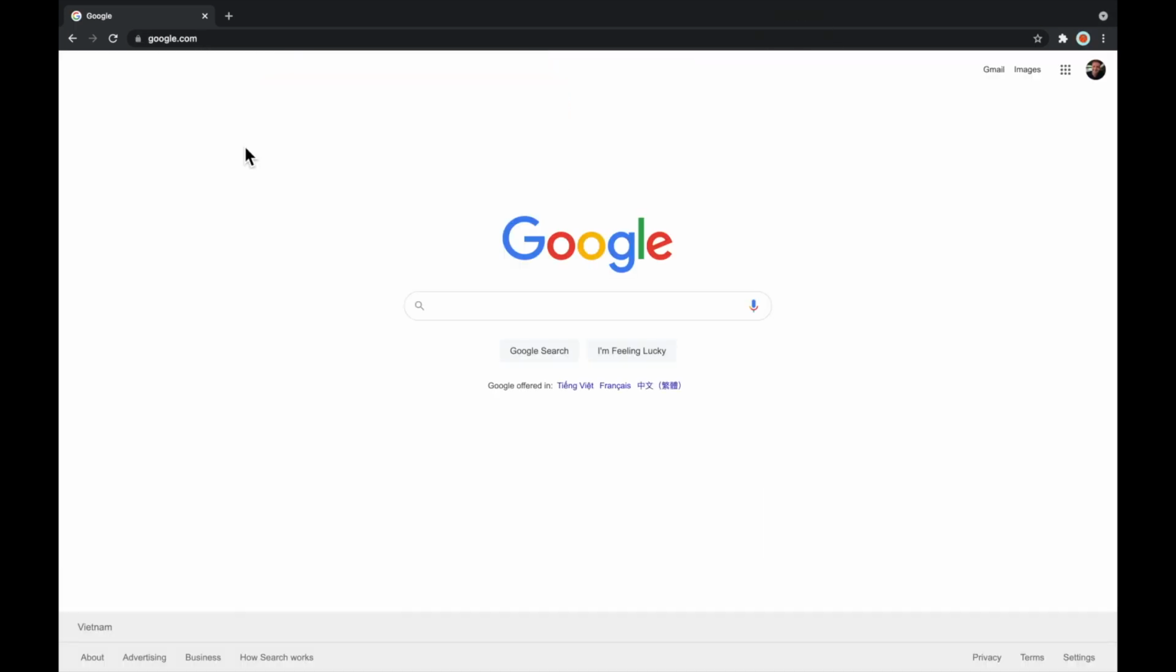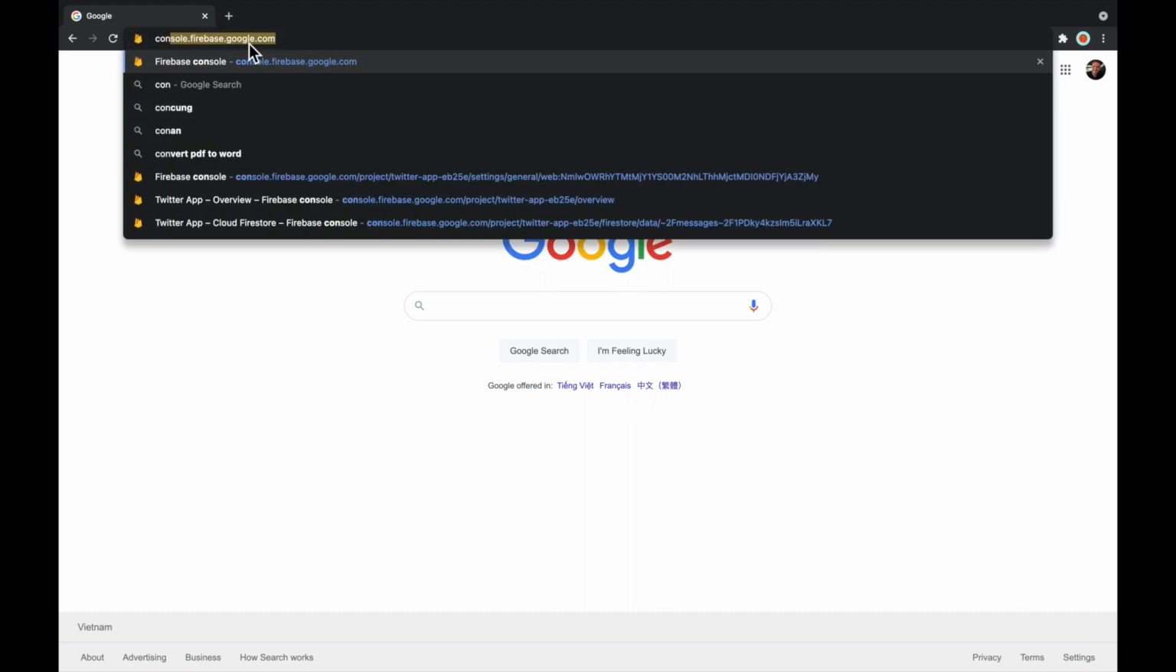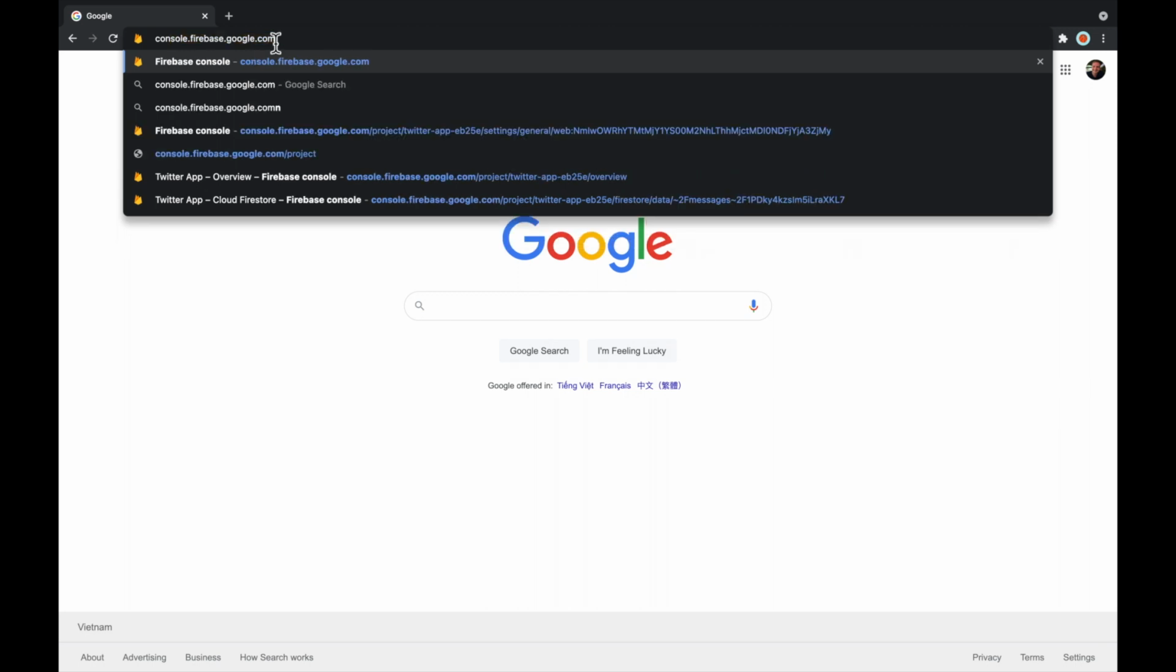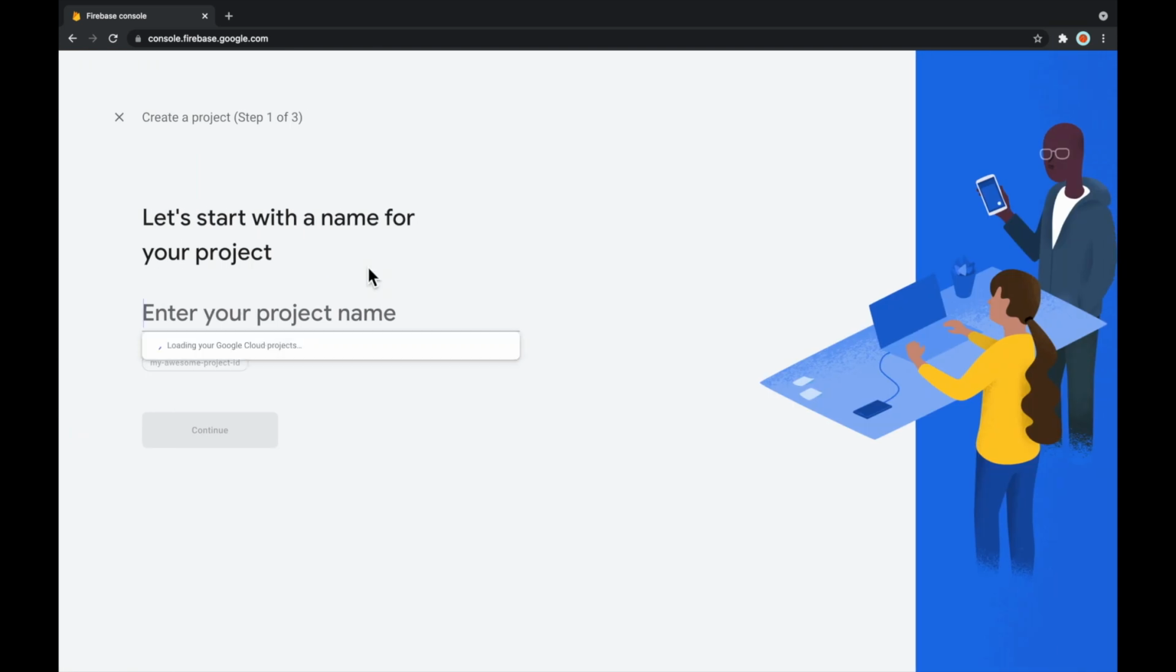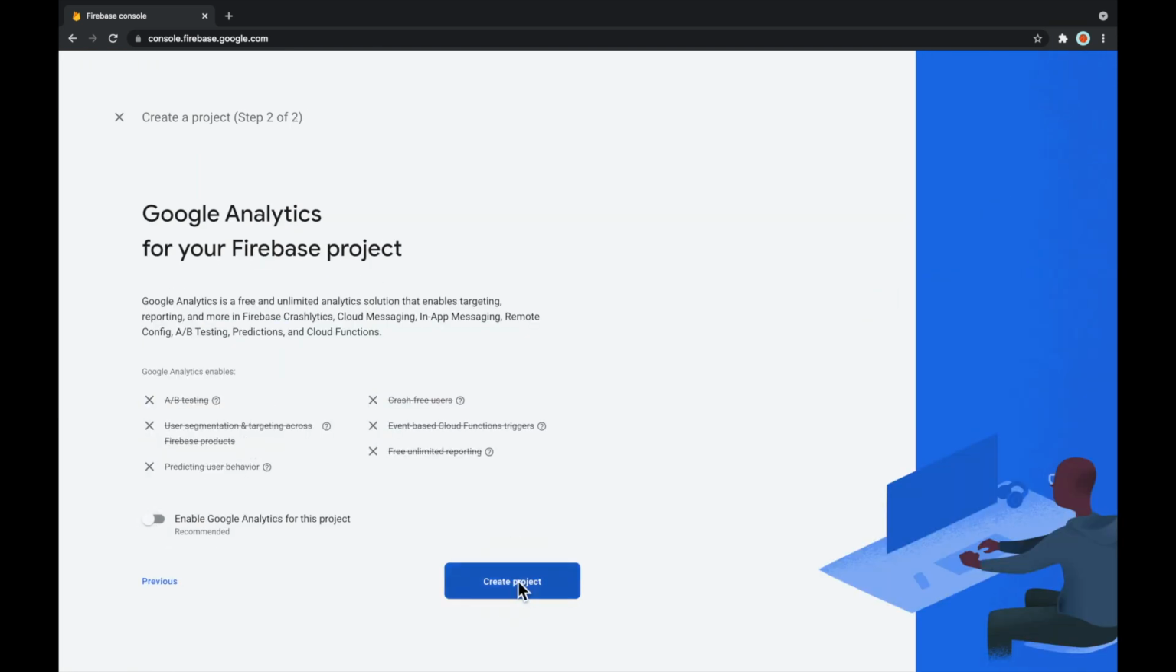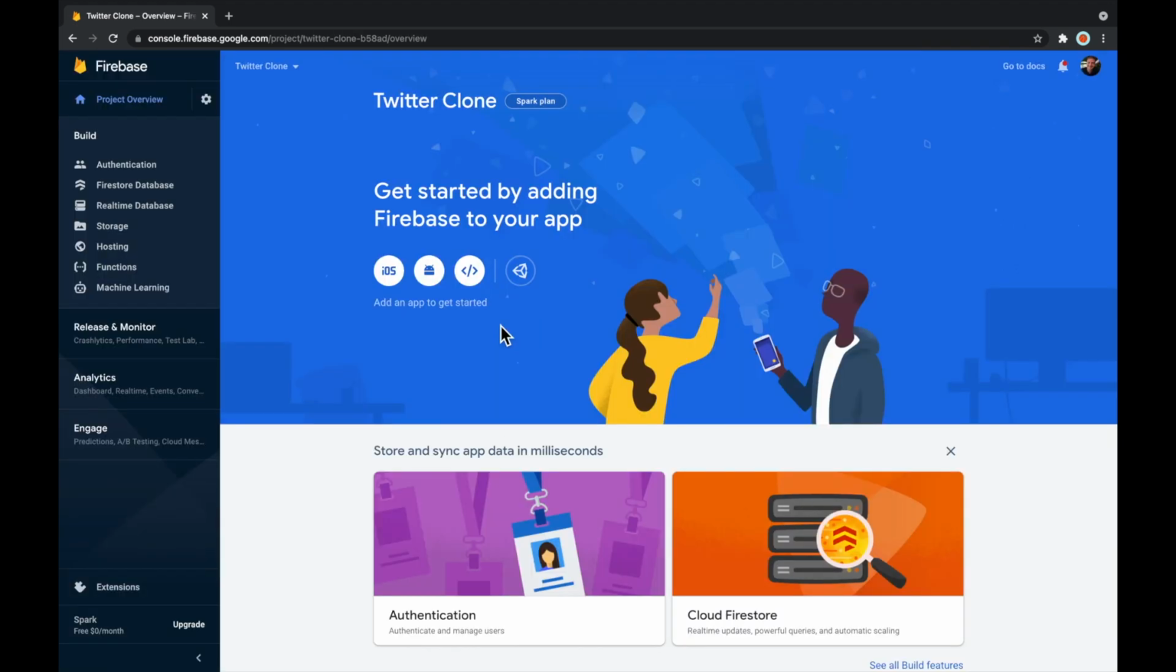Now, before we go any further, we need to set up our Firebase project on firebase.com. So head over to Google and type in console.firebase.google.com. Here you'll land at Firebase, where you can create a project. Call the project whatever you like, but I'm going to call it Twitter clone. And I'm not going to enable Google Analytics, but if you want to, you can.